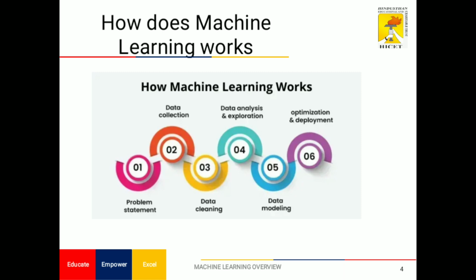Then data analysis and exploration, where we analyze the data and plan for exploration. The fifth step is data modeling: which model is suitable for this data, how to classify the data, and so on. After that comes optimization and deployment. Once all the work is completed, we optimize and deploy the model.